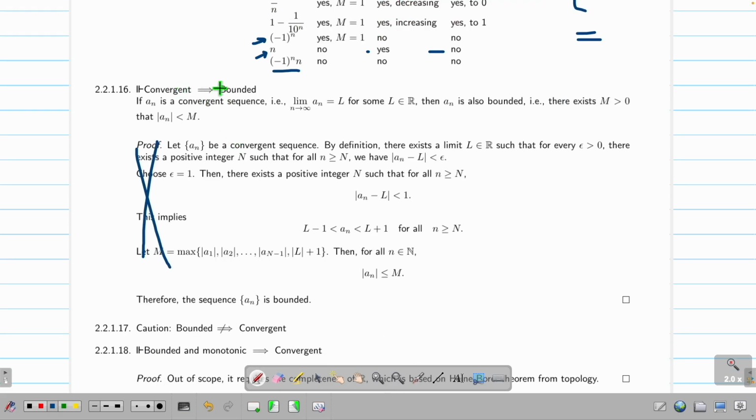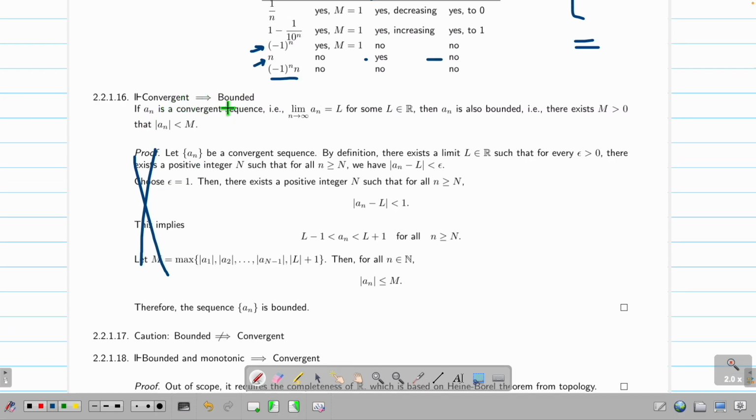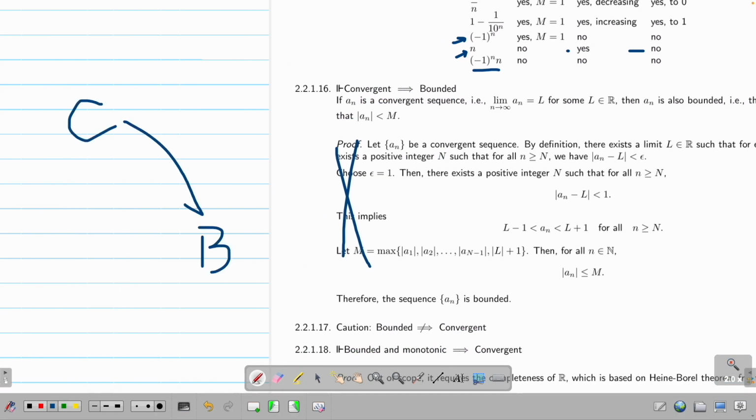This kind of thing, where A implies B and B does not imply A, is very, very tricky, so be careful. And then bounded and monotone give you convergence. So now we have three things. Convergence gives you bounded. Bounded doesn't give you convergence. Bounded and monotone give you convergence. This implies this. Bounded does not imply convergence, so I don't draw an arrow. Bounded and monotone imply convergence.